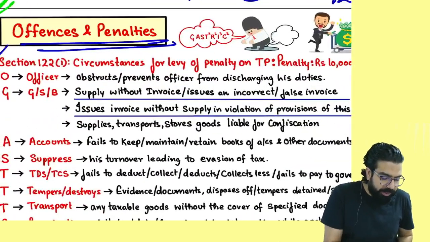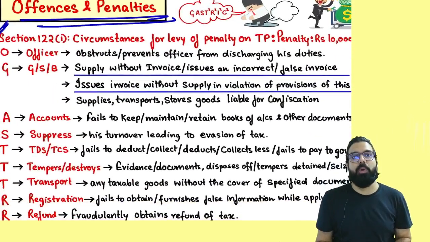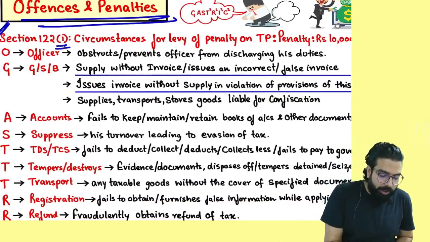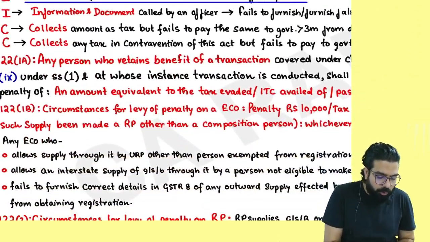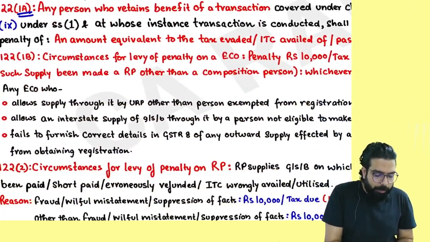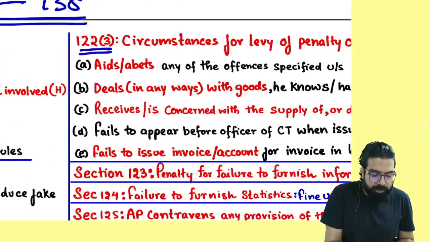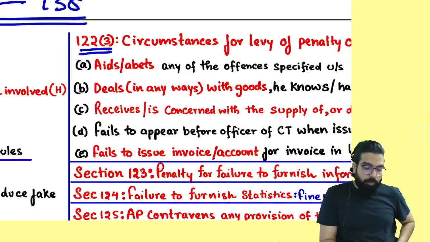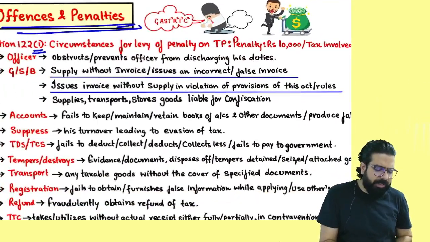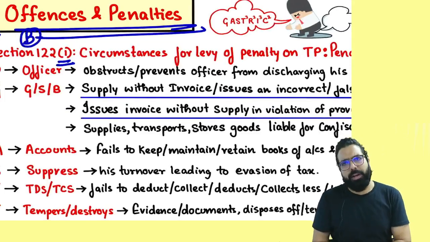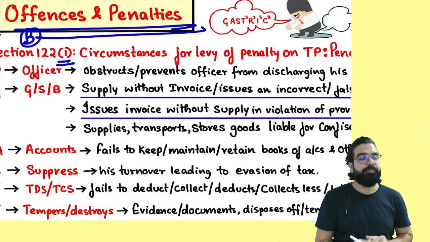Now, the first section which comes over here is section number 122. People, section number 122 has subsections 1, 1A, 1B, and subsection 3. Now, section number 122 from an exam point of view, you can take it to be B graded. One small point they can go ahead and ask. Everyone over here now, listen.